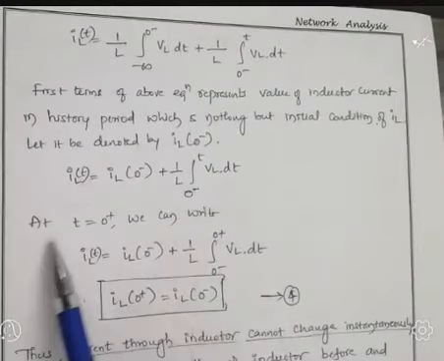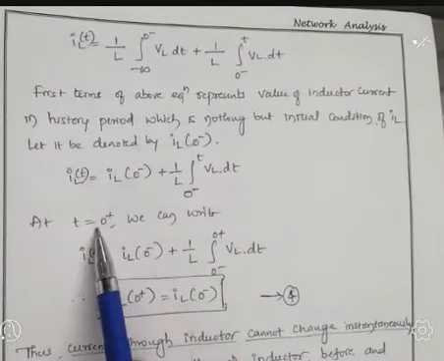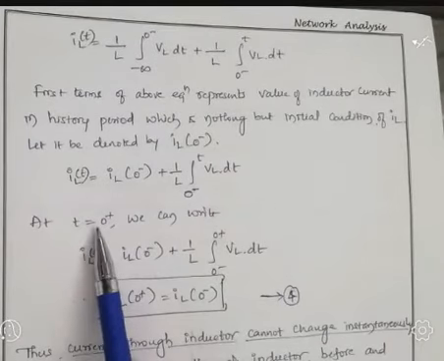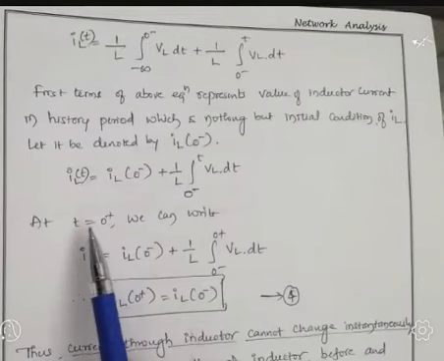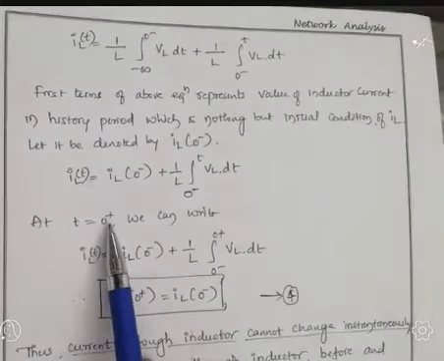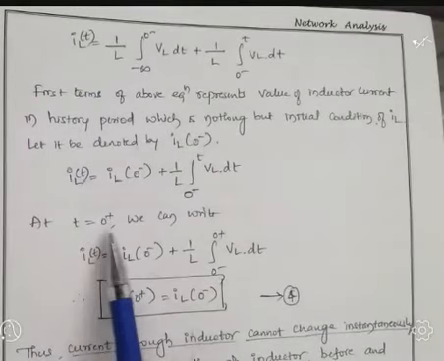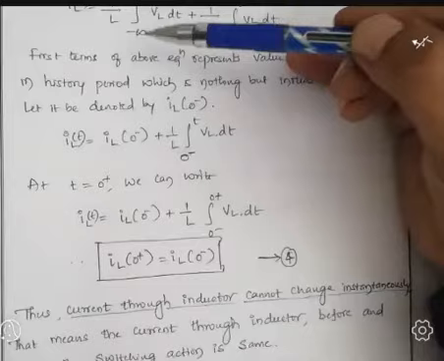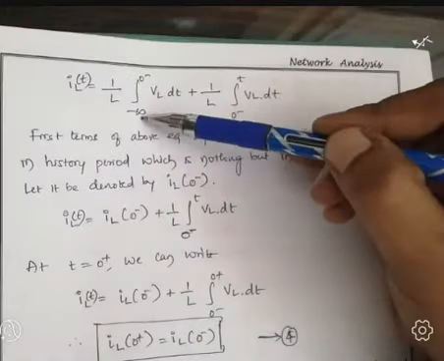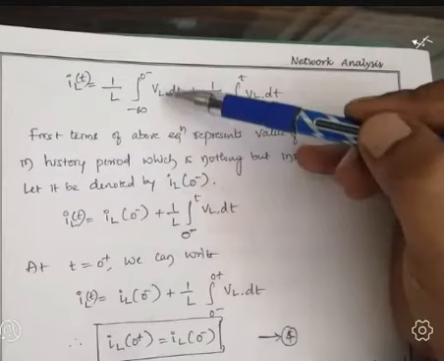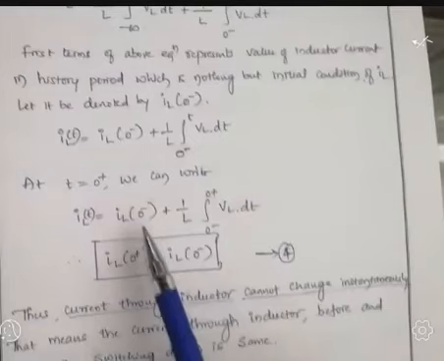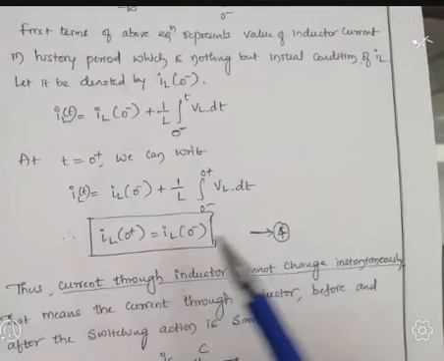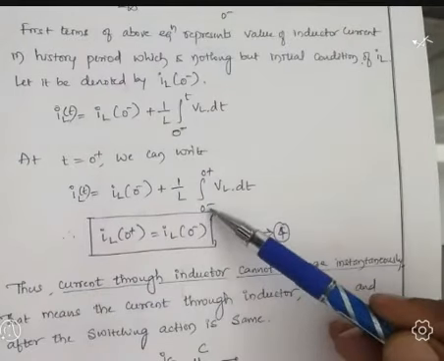Now at time t equal to 0 plus, it means we are observing the network immediately after switching takes place. t equal to 0 plus means just immediately after switch happens. So at time t equal to 0 plus, we can write our equation as IL of t equal to, of course the history period, IL of 0 minus, because the integration from minus infinity to 0 minus is before the reference time, plus 1 by L integration over the limits 0 minus and 0 plus.